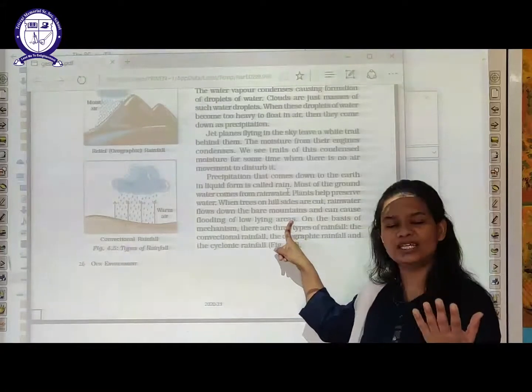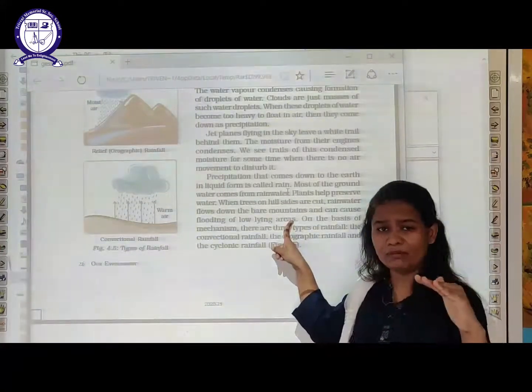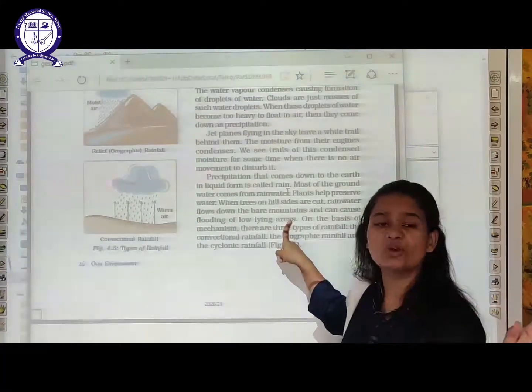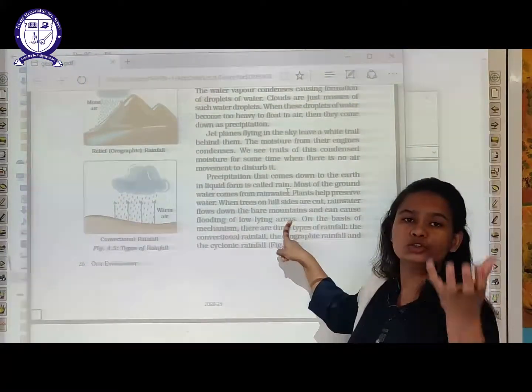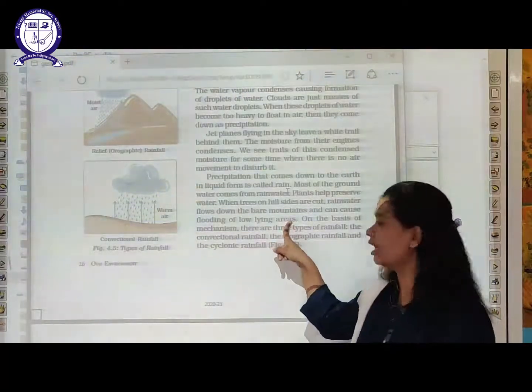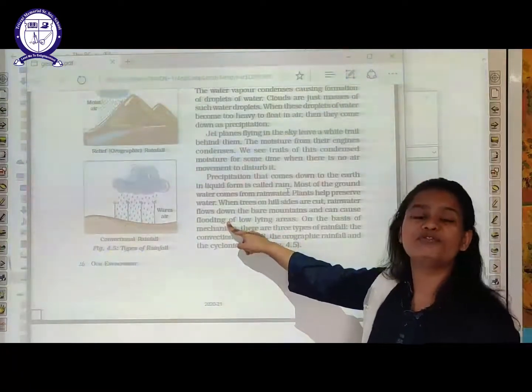If trees are there, they will absorb the water. But if the mountain is bare, with no plants, there is no source to hold the water. So the water comes to the earth's surface, which always leads to flooding in those areas.